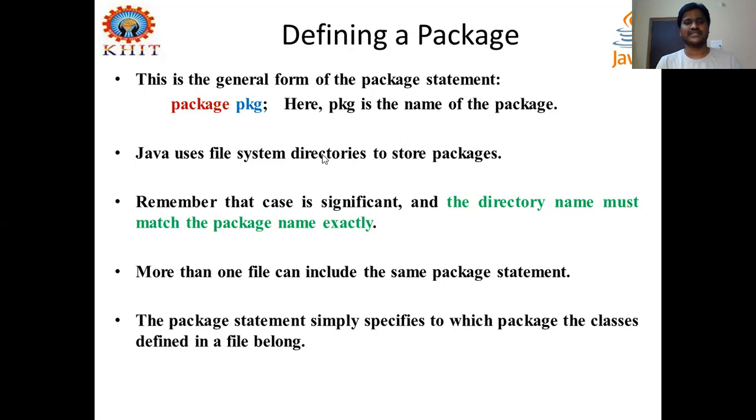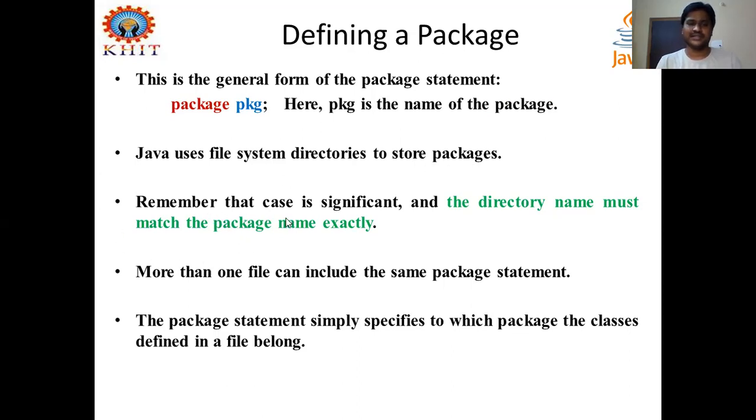So packages are supported by the file system directories of our computer's operating system. Java uses our computer's file system directories to store our packages. I will show you how to create this package practically in our directories and how to make use of that package.